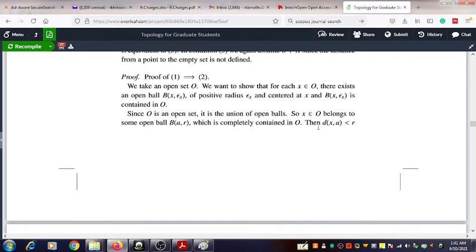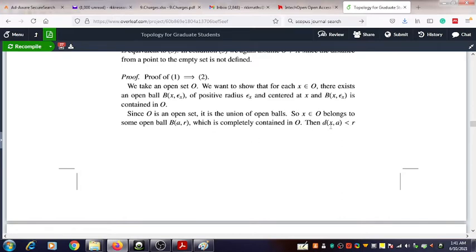And then you can see that the distance from x to A is less than R. Why? Because the point x is in that open ball. So due to that reason, you can write that the distance from x to A is less than R.